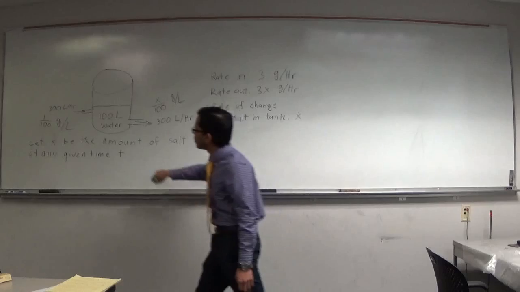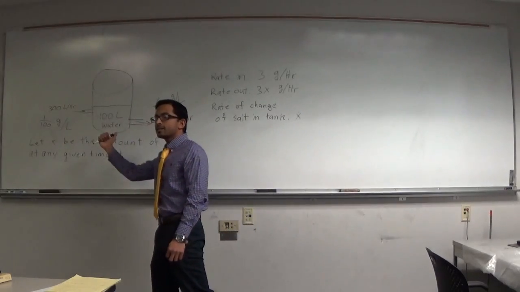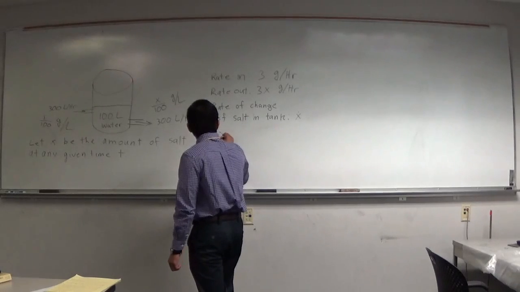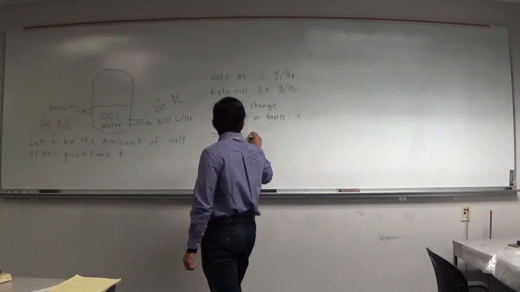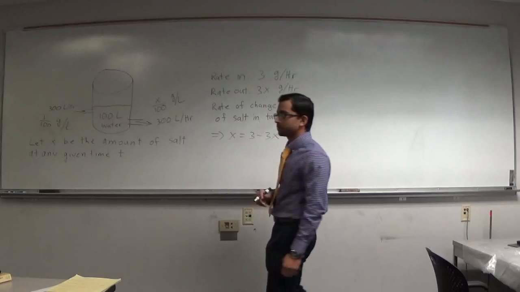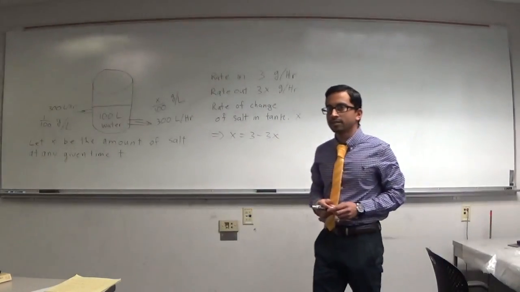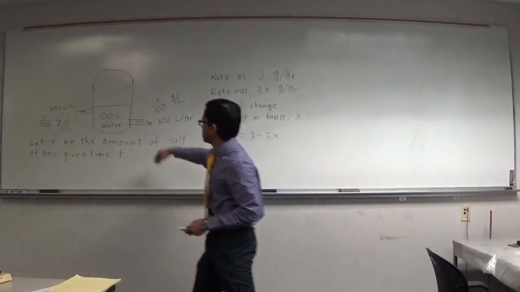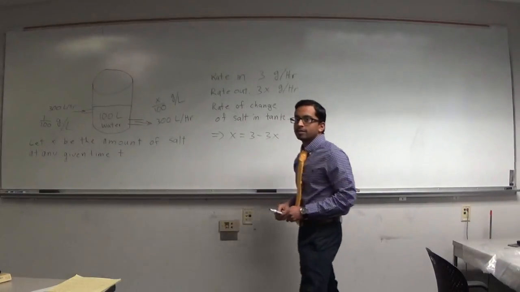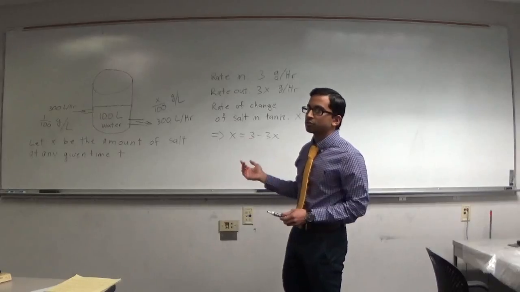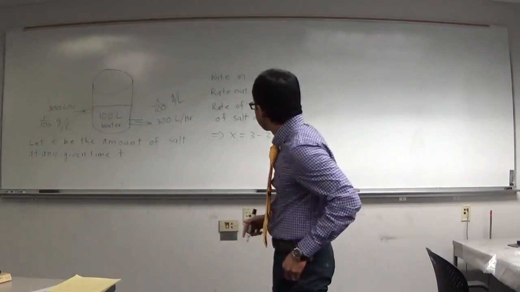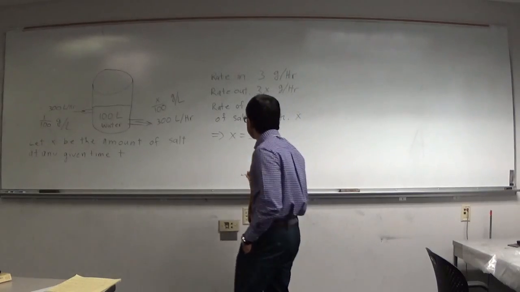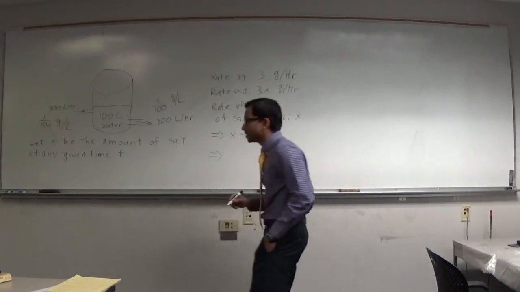The rate of change of salt is just the rate in minus the rate out. So x dot is going to equal 3 minus 3x. That gives us a first order ODE that governs this process. So here we modeled something using a first order ODE. Now we want to be able to solve it, of course. We can fairly easily solve this. What do we do for this?